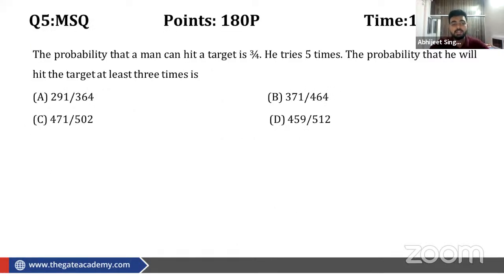Now question number 5. The probability that a man can hit a target is 3 by 4. He tries 5 times. Find the probability that he hits the target at least 3 times. This was a clear-cut question on binomial distribution. But if you see the options, all the options have different denominators. Now it is 3 by 4, and if you are doing it 5 times, it should be 4 to the power 5 or something like that in the denominator.